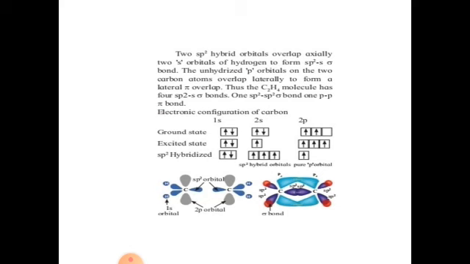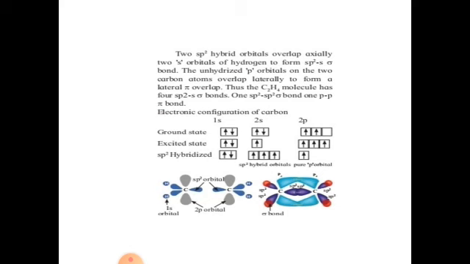The unhybridized p orbitals on the two carbon atoms overlap laterally to form a pi bond. See, in the formation of the ethene molecule, one bond is pi and one is sigma. Thus, the C2H4 molecule has four sp2-s sigma bonds, one sp2-sp2 sigma bond, and one p-p, that is pi, bond.